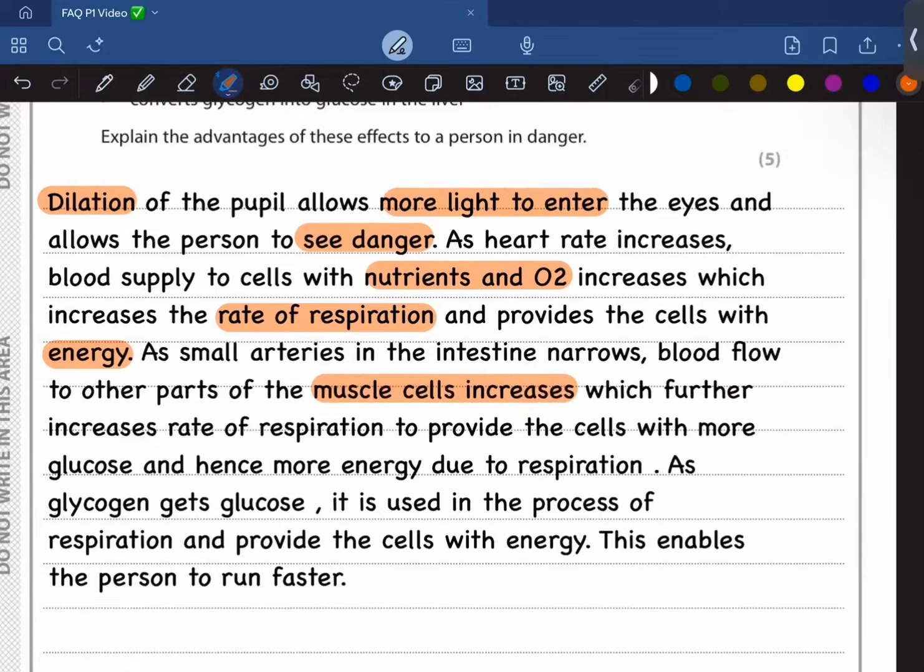which further increases the rate of respiration to provide the cells with more glucose and hence more energy due to respiration. And as glycogen gets converted to glucose, it is used in the process of respiration, and it basically provides the cell with energy. This enables the person to run faster, right? So yeah, moving on.